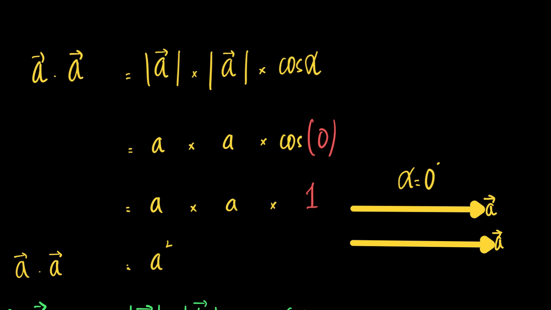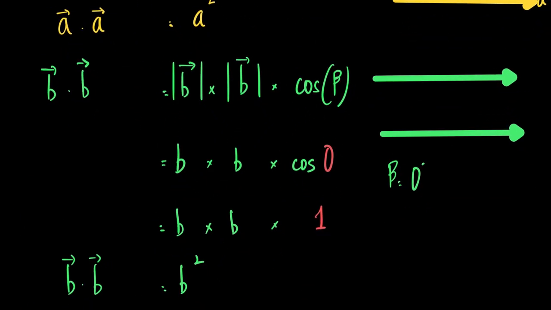The magnitude of vector A would be this much, which is a. Alpha is 0, because the angle between a vector and itself is 0, and cos 0 is 1. Therefore, a into 1 becomes a square, and hence A dot A is equal to a square.